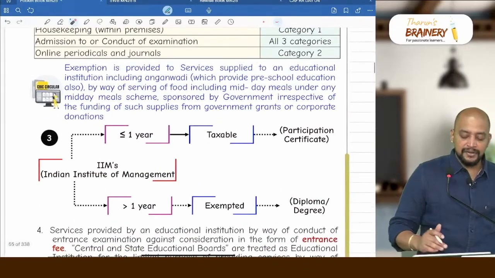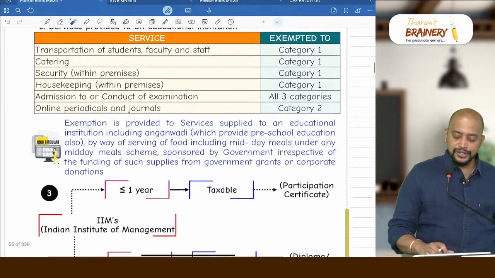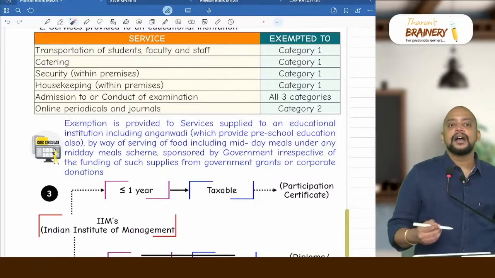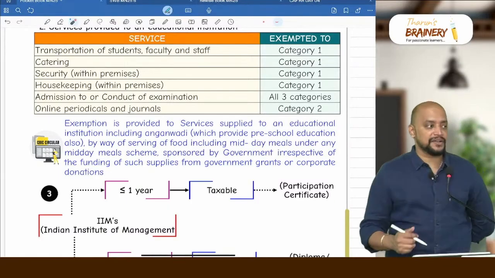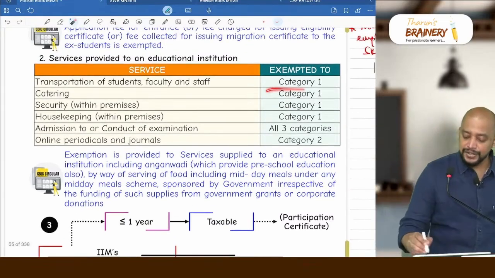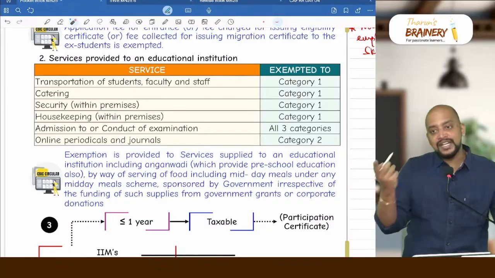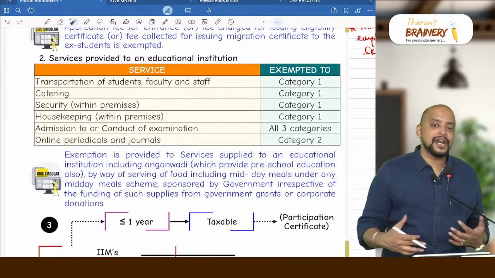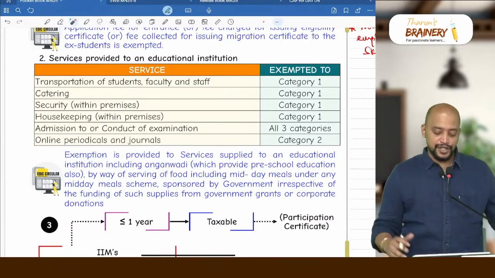Then next one we have exemption provided to services supplied to an educational institution, including Anganwadi schools. Anganwadi schools will be providing daycare services to the children, and they will also be providing food to the kids, so they will be receiving catering services. So they will come under category 1 institution. Catering service provided to them is exempted, but they may not pay the money. The money may be paid out of government grants or corporate donations, whatever it may be, but the service is provided to them only. So therefore it is exempted.